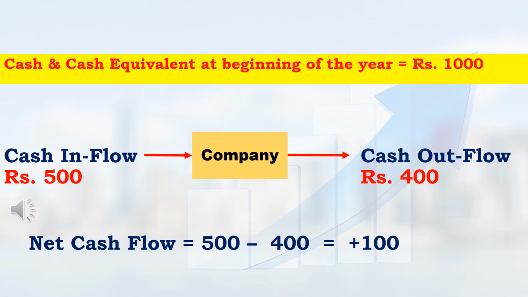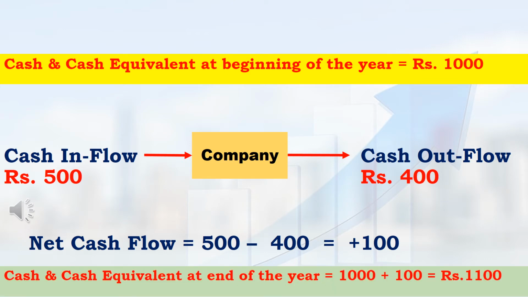In any company, if cash inflow is more than cash outflow, then that is a positive cash flow. If cash outflow is more, then that is a negative cash flow. In this example, cash inflow is 500 rupees and cash outflow is 400 rupees. So, net cash flow is plus 100 rupees.